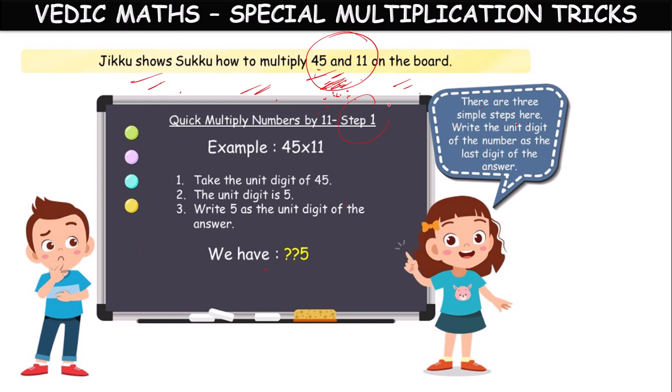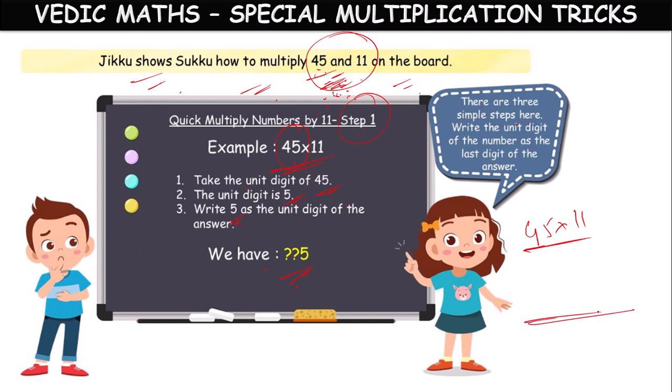In step 1, what is it? Here we have to multiply 45 and 11. Take the unit digit of 45. In this 45, take the units digit, which is 5, and write 5 as the unit digit of the answer. If you multiply 45 and 11, you will get some result.